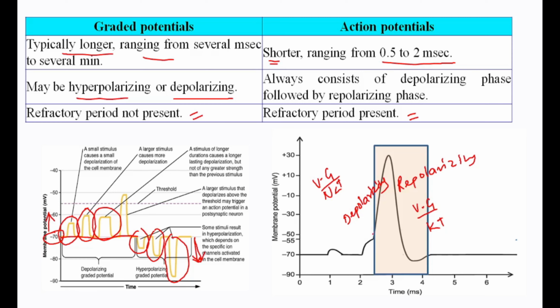That means once an action potential has started, it will come back to the resting condition, and only after coming back to the resting condition will another action potential be generated. So in this period, no action potential is generated. That is known as the refractory period. So in the action potential, refractory period is present, but in the graded potential, refractory period is not present.